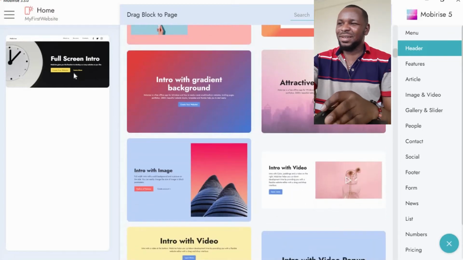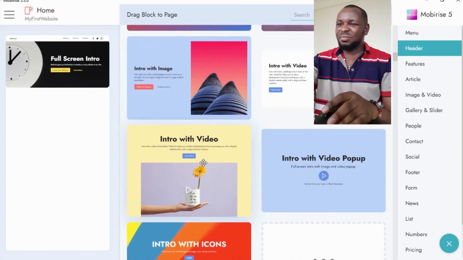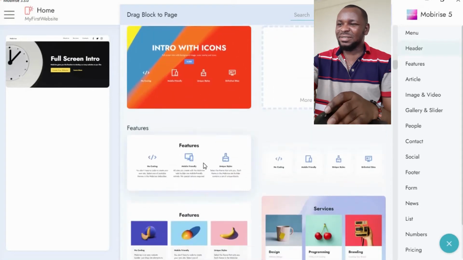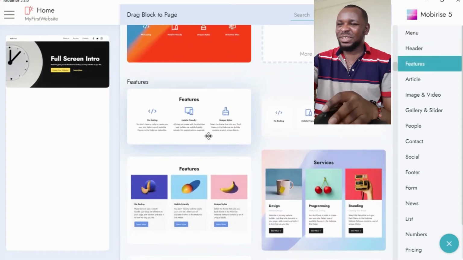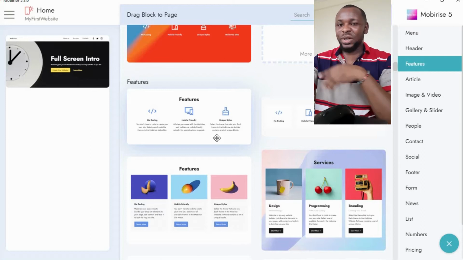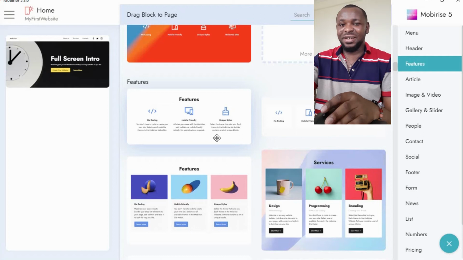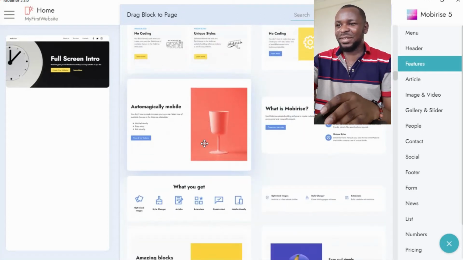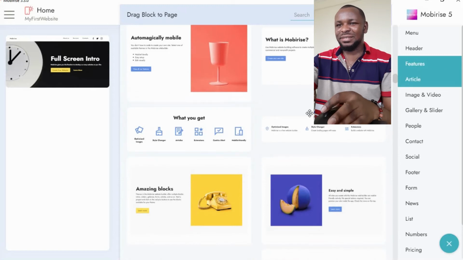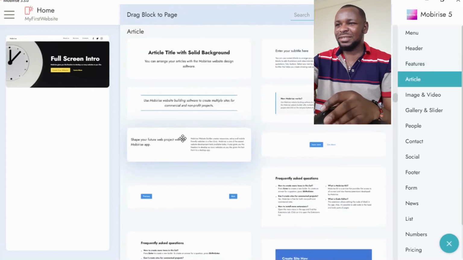From here, after the intro, let's put some article, or we don't have to put features there right now. Let me see if I can put a welcome message from the CEO or the MD. So let me go to articles.